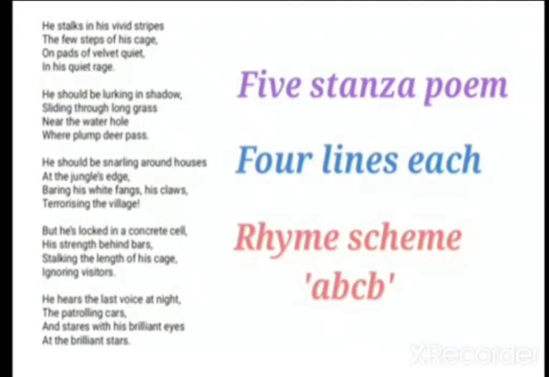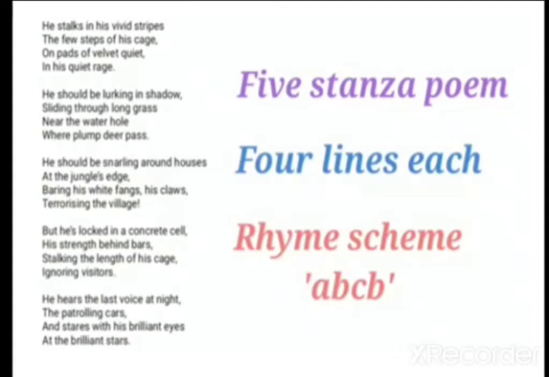Let's read the poem. He stalks in his vivid strips the few steps of his cage, on pads of velvet quiet, in his quiet rage. He should be lurking in shadow, sliding through long grass, near the water holes where plump deer pass.